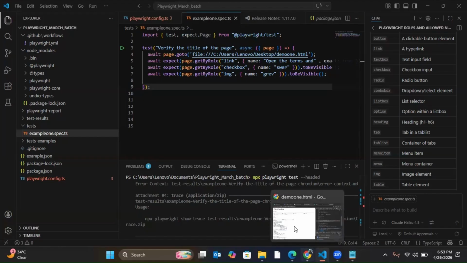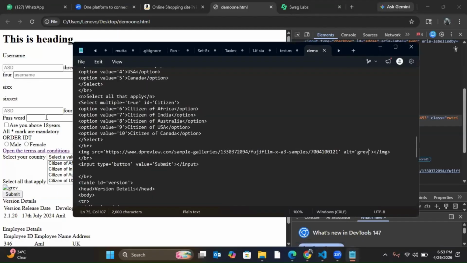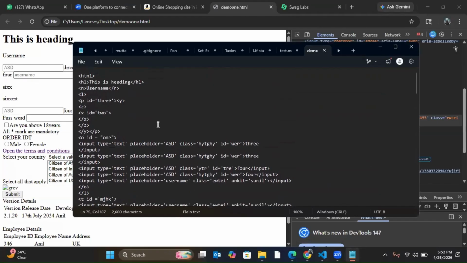But I have a label associated with, let's say, this input. For this input, let's say I don't have that attribute, and neither do I have visible text. Let's say I remove the visible text also. I don't have visible text, but I want to identify it.